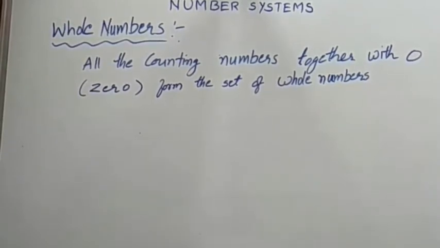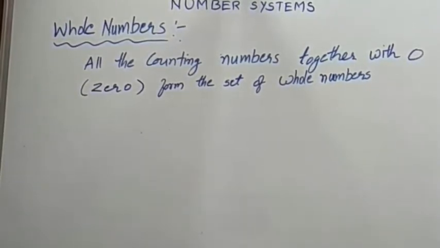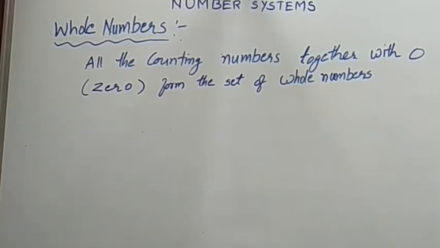The next number set is whole numbers. All the counting numbers together with 0 form the set of whole numbers.